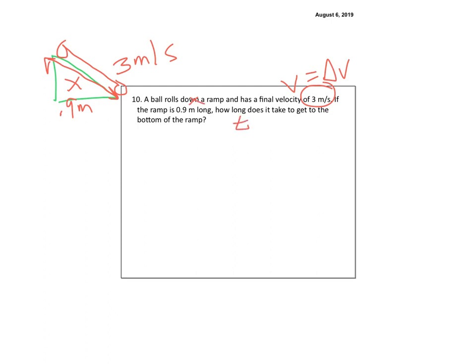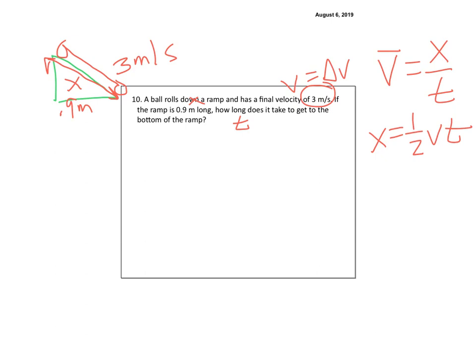Now, here's the thing. We have two equations that we could use, right? So we could use the equation that V average is equal to x over t, or we could use the equation x equals 1/2 VT. Well, how do I decide which one to use?